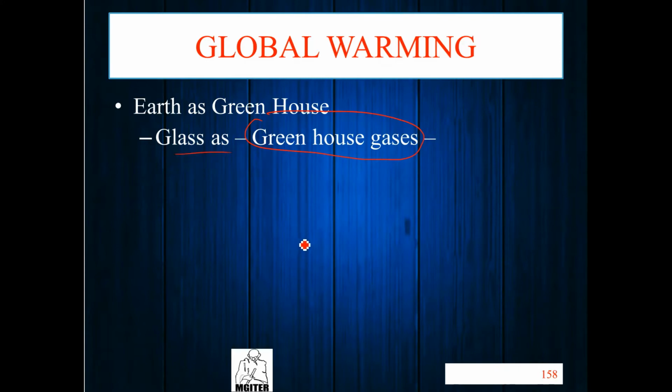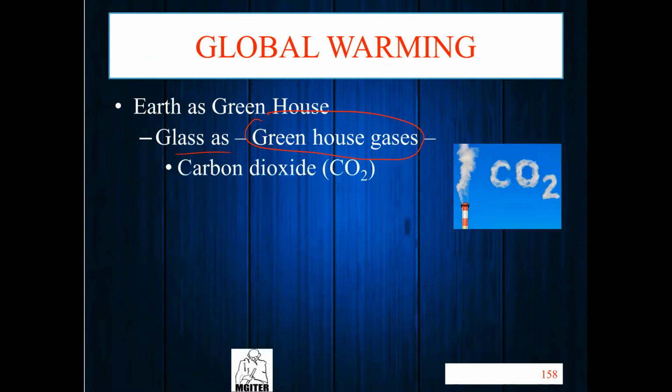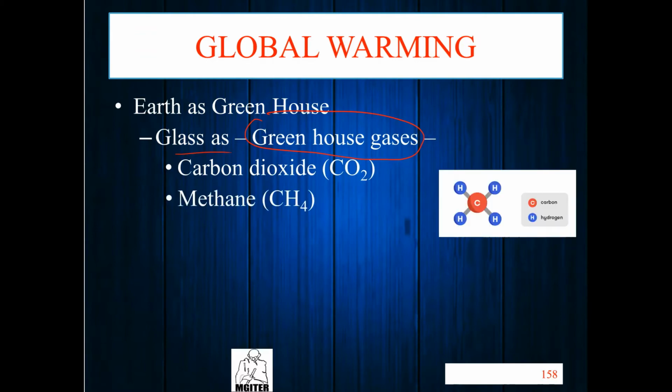Which greenhouse gases? First is carbon dioxide, CO2. Second, methane, CH4. Just remember the names and denotations. CH4 means one carbon, four hydrogen. Just remember the names, nothing else.